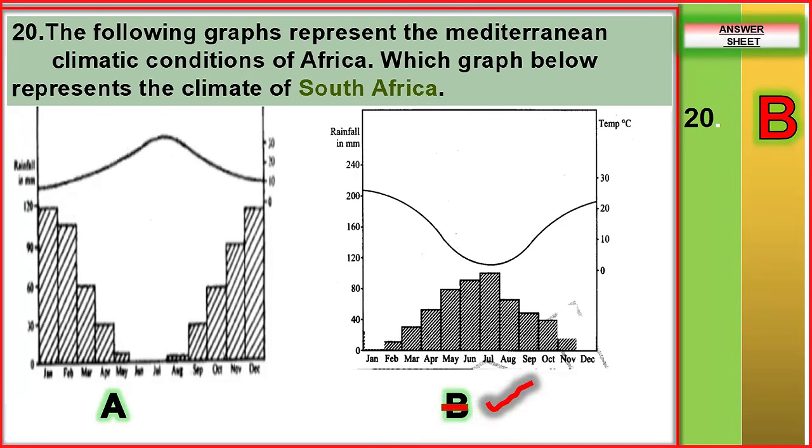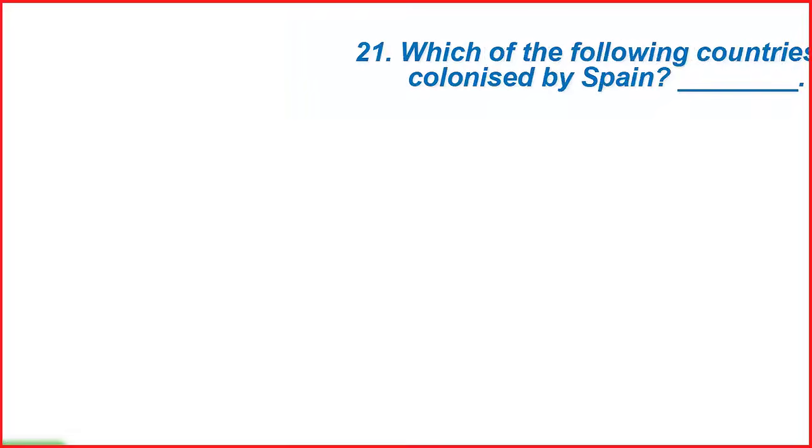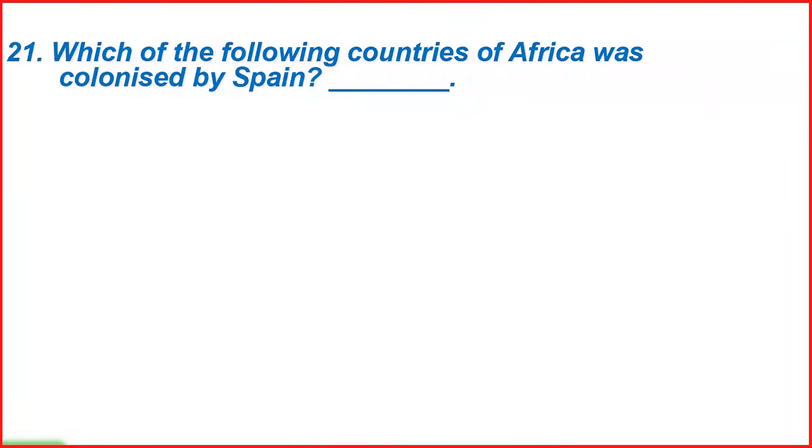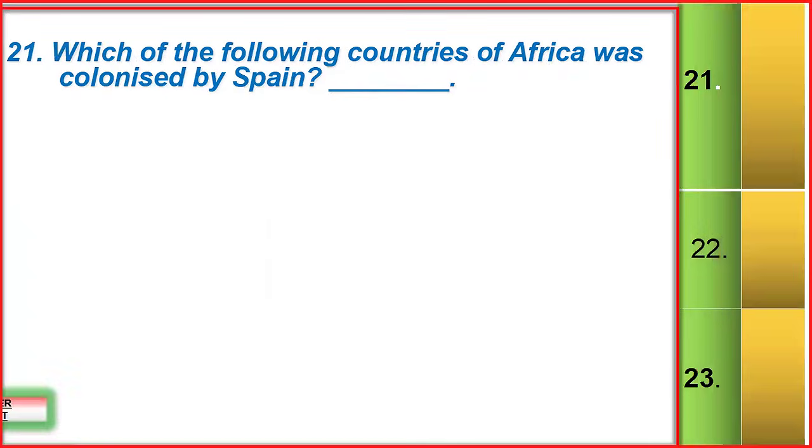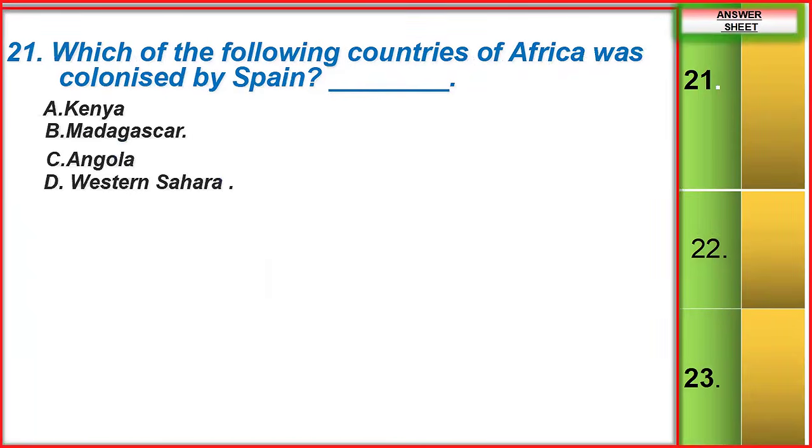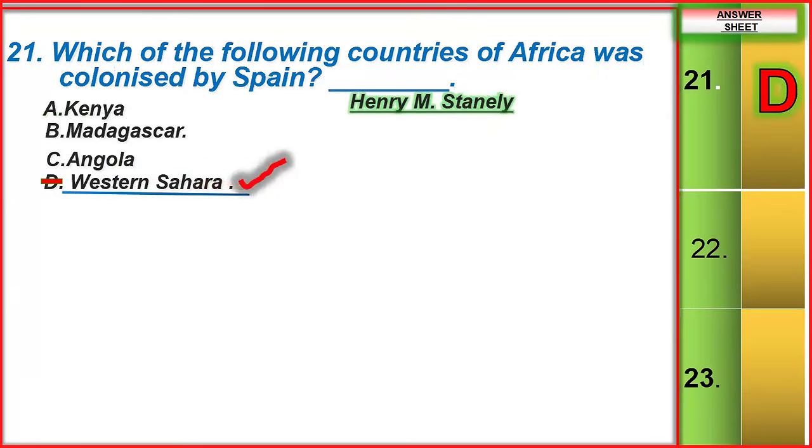Next, it's number 20, what? 21. Number 21 says, which of the following countries of Africa was colonized by Spain? You remember Spain? We have all these countries here: Kenya, Madagascar, Angola, Western Sahara. What do you think is the correct answer? Kenya is British, Madagascar is French, Angola is Portuguese. So the correct answer is Western Sahara.